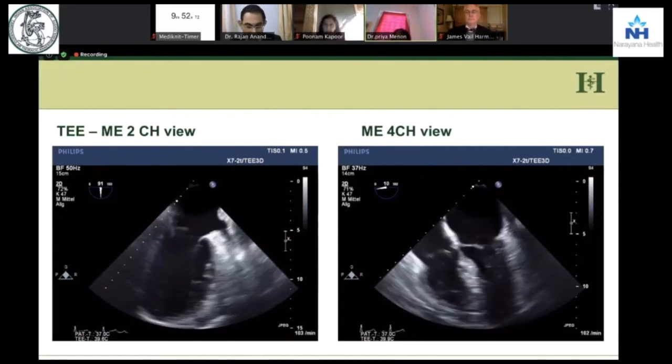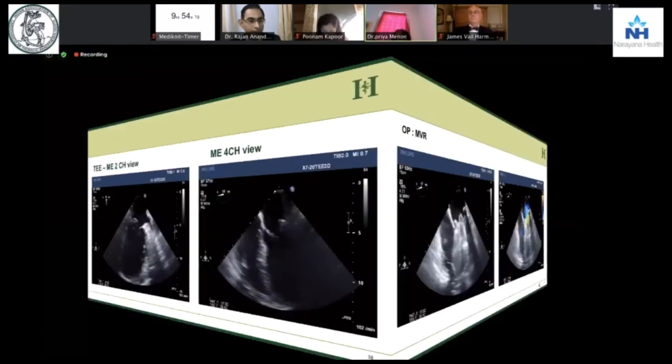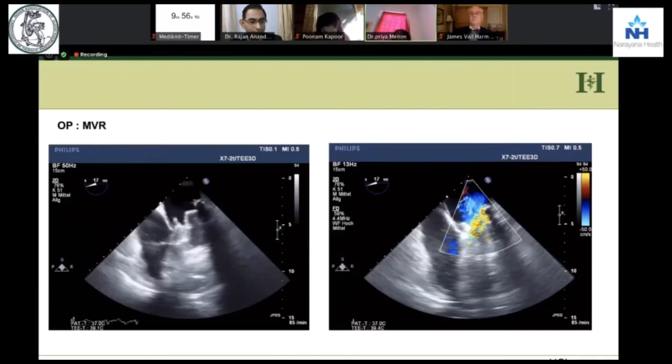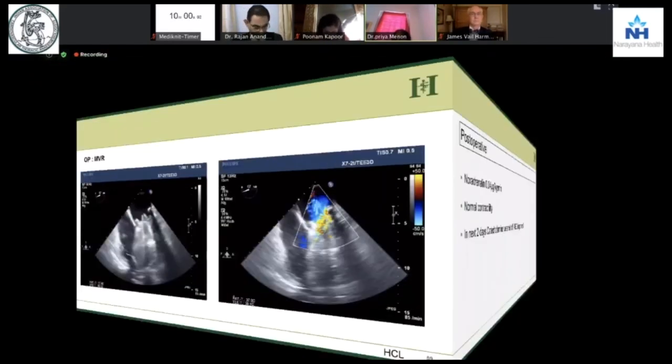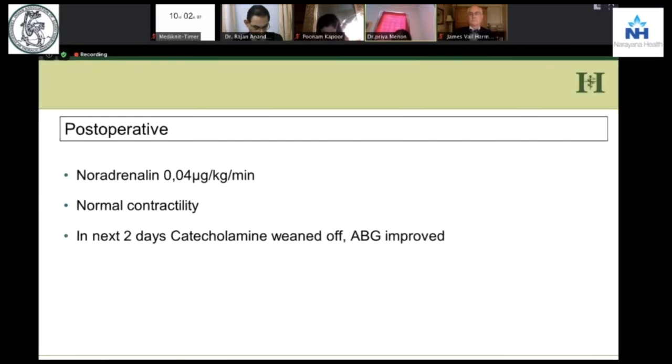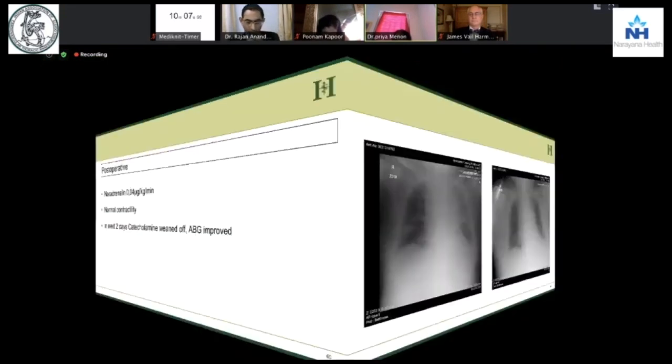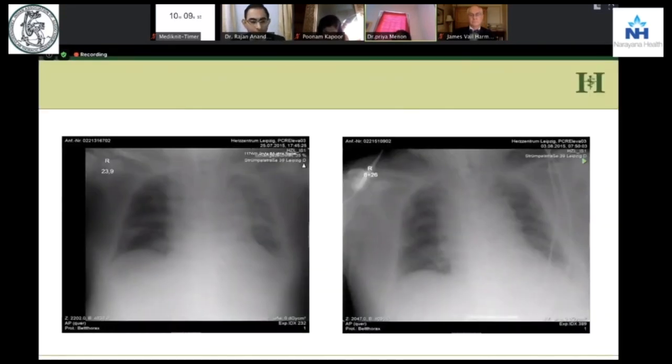And so the patient is taken up to the OR and a mitral valve replacement is done. After the mitral valve replacement, the patient improves, contractility improves, and in 2 days, everything is weaned off. Patient is stable. Look at the X-ray. Perfect. Now you people can ask me why did this happen? Just the left side is white out. Why? Now I ask you the same question. Just think it over and then answer. If not, then I will answer.